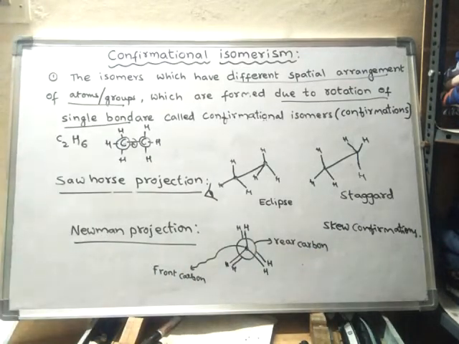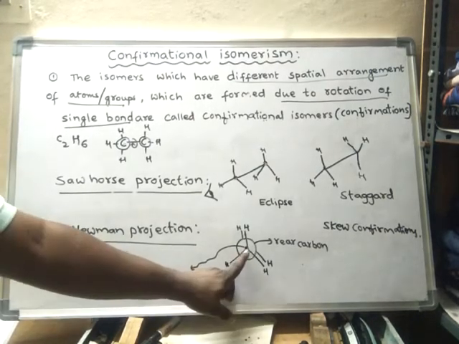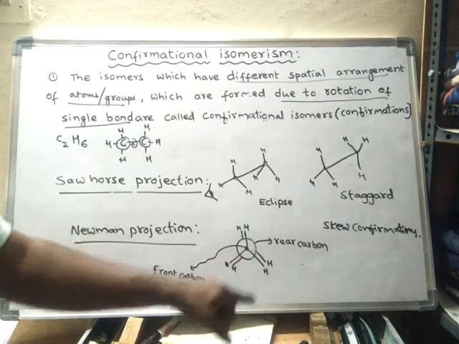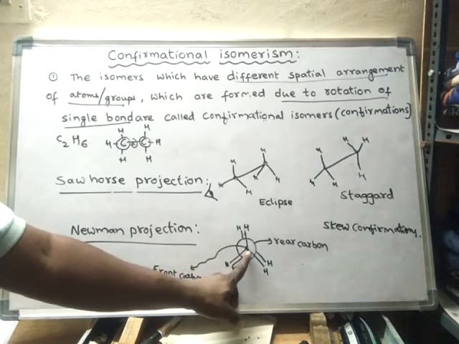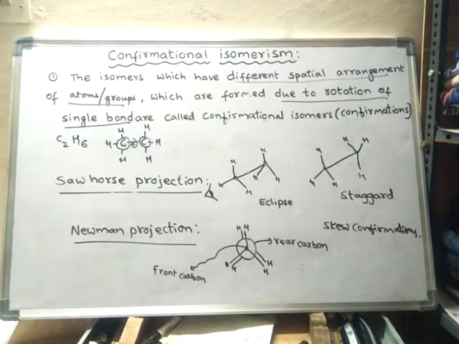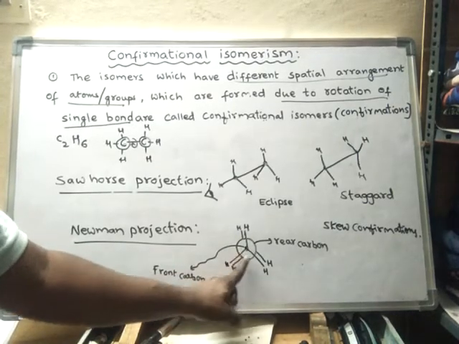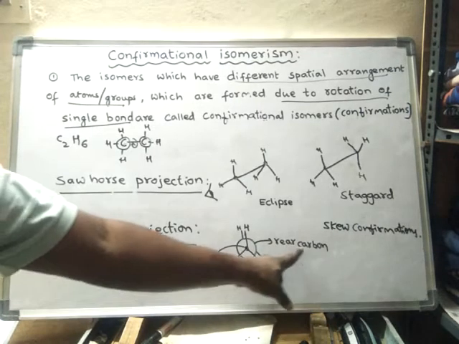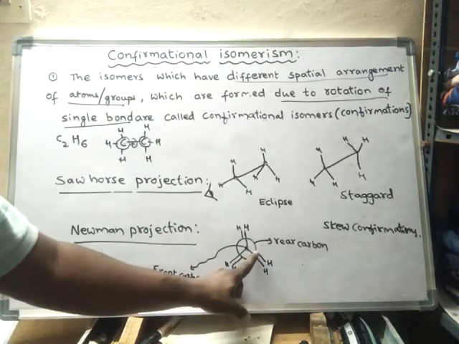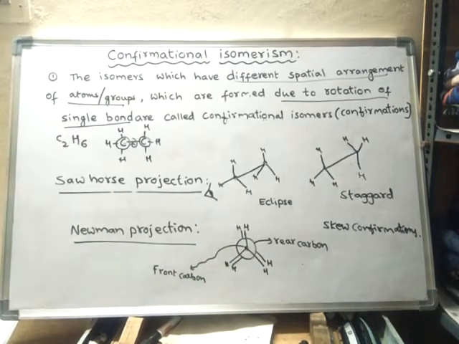So if you represent the ethane molecule using a dot, a circle and lines, these lines are nothing but bonds. The bonds of the front atom are represented completely from the center, and the bonds of the rear, or backside, atom are shown from the circumference only.